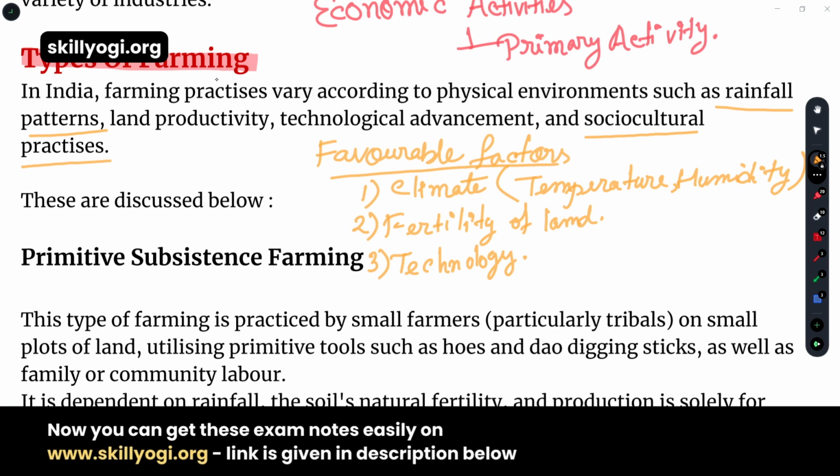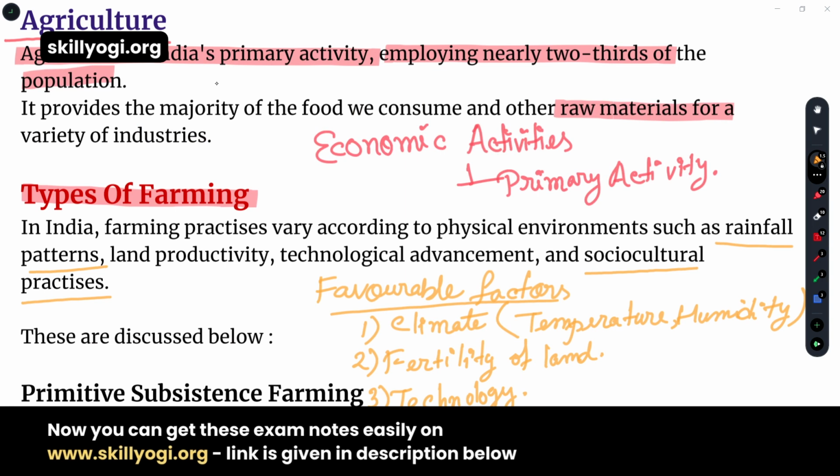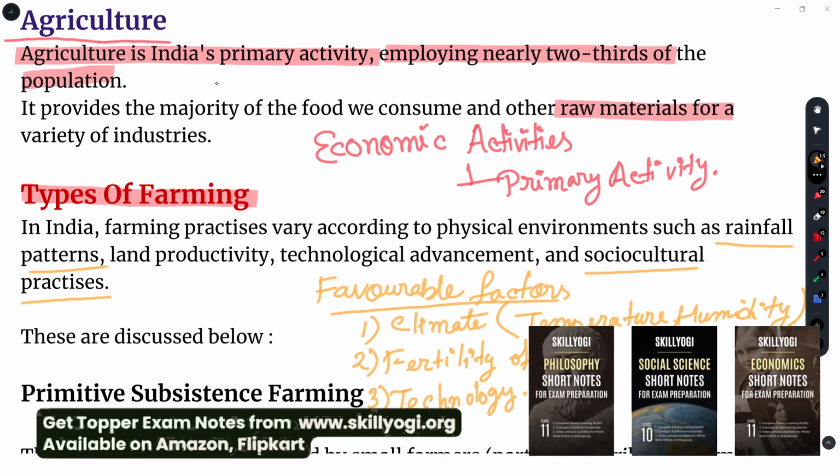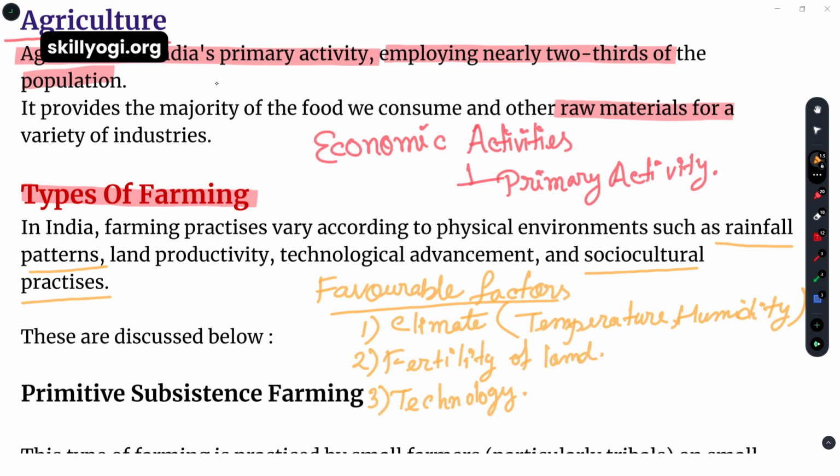that is also important. So what we have learned from this part: the definition of agriculture, from which activities the agriculture part has come to us, and what agriculture basically provides the people, and the type of farming, which kind of farming we can see in our country. Which types of farming we have not learned yet, but the favorable factors we have learned, through which the farming process can be done very easily in our country.